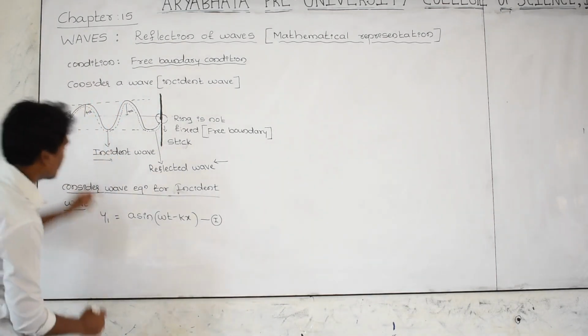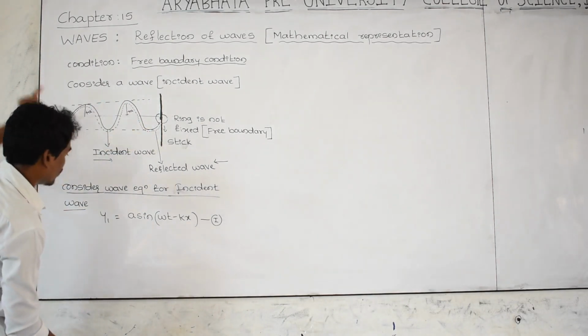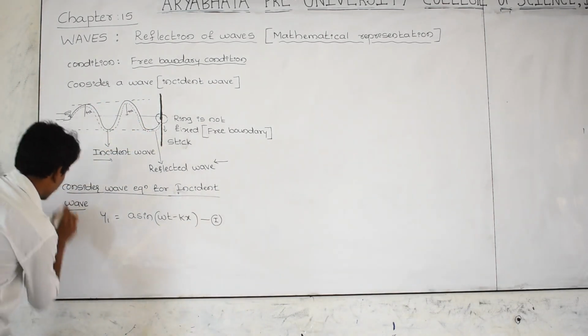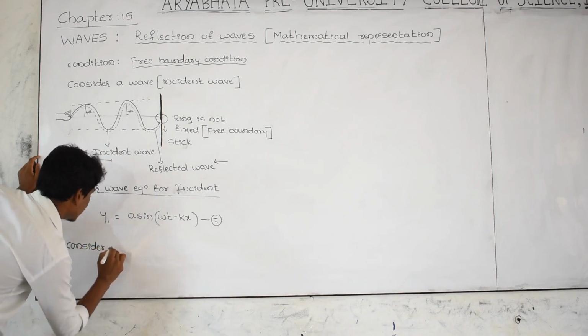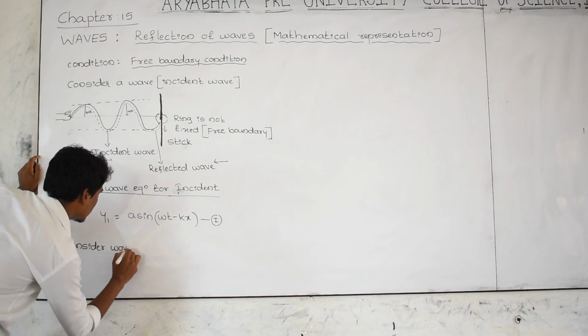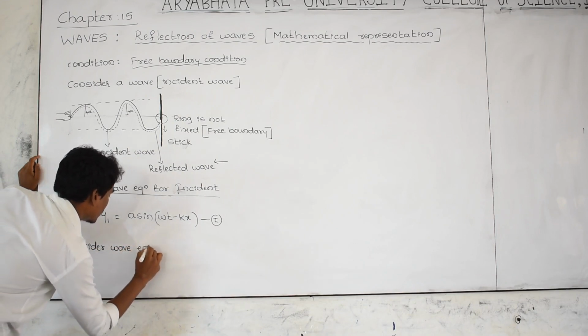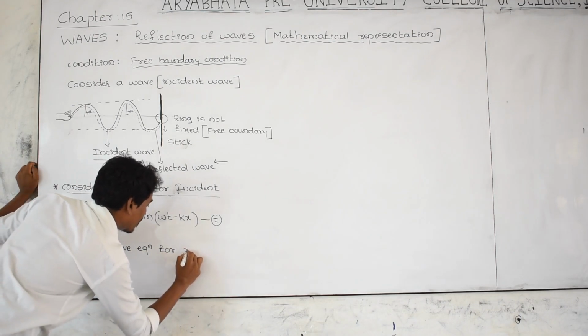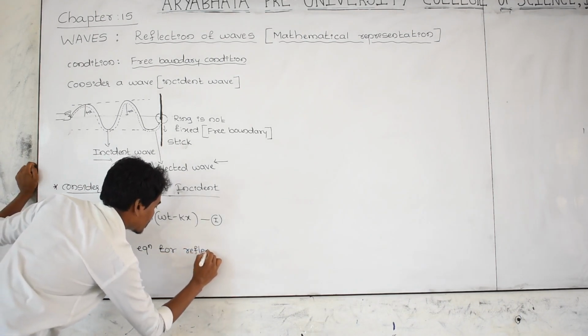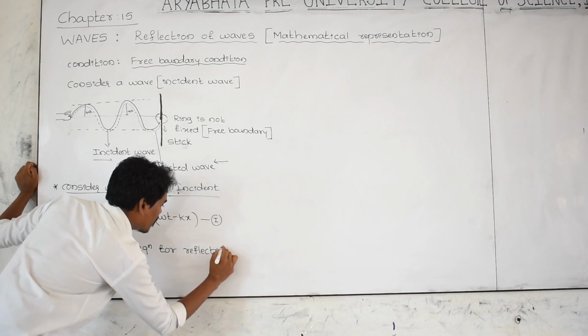Similarly, consider the wave equation for the reflected wave, the second wave, the dotted wave.